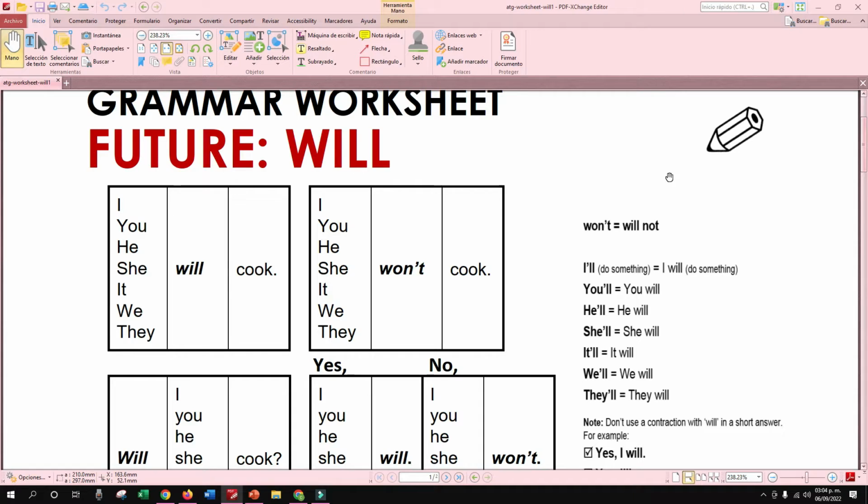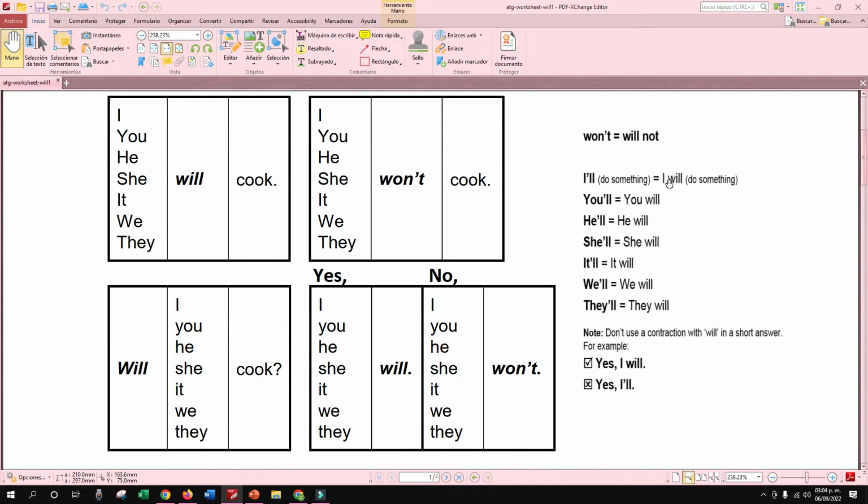Grammar worksheet, future will, right? So there you have the subject and the structures. First, the affirmative form, right? I, you, he, she, it, we, and they. You can say what? I will cook. Or she will cook, right? Or the negative form, I won't cook. Or he won't cook. Or they won't cook. That will be the negative, right?